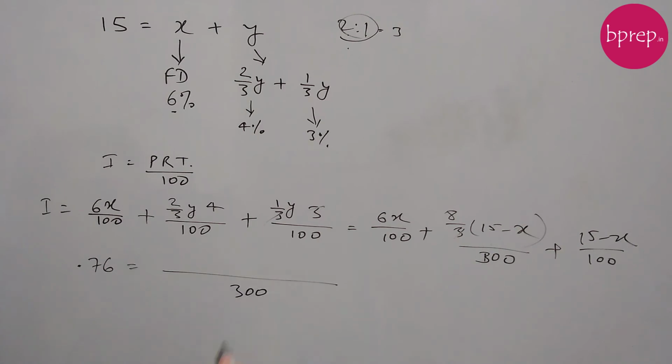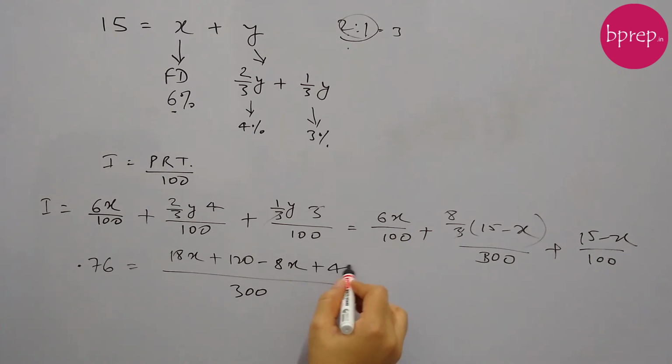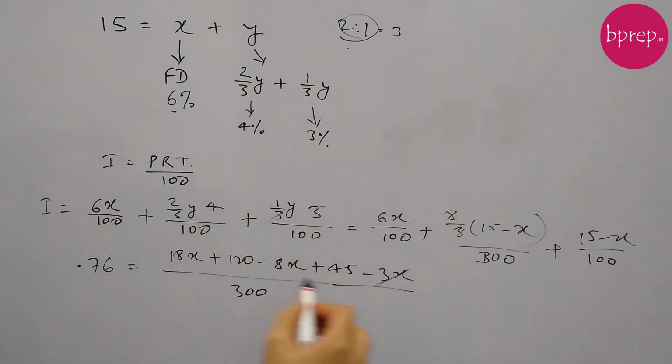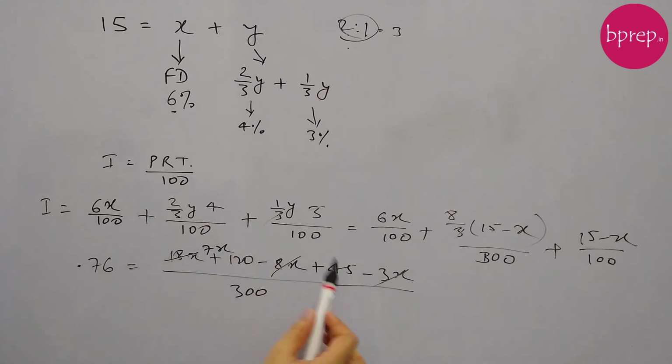So this is 300 into 0.76 equals 18x plus 120 minus 8x plus 45 minus 3x. So 18x, minus 8x, minus 3x leaves 7x, and 120 plus 45 becomes 165.